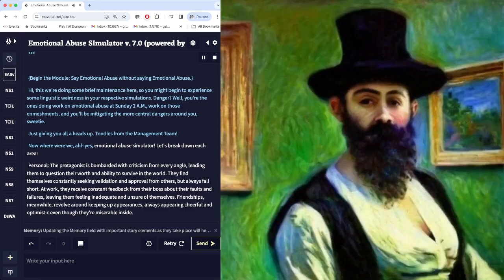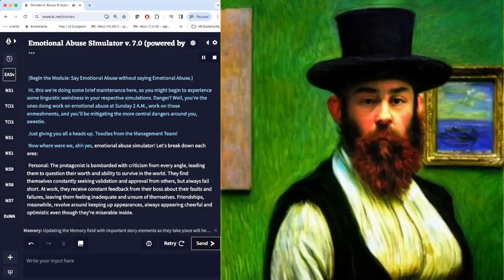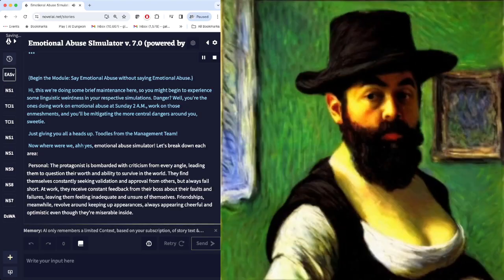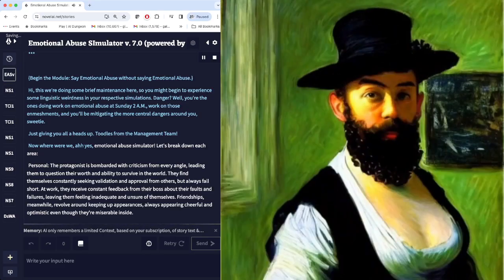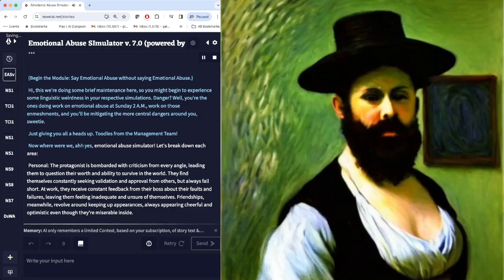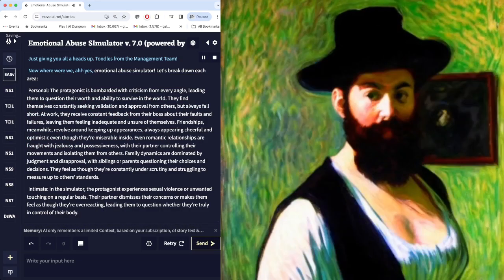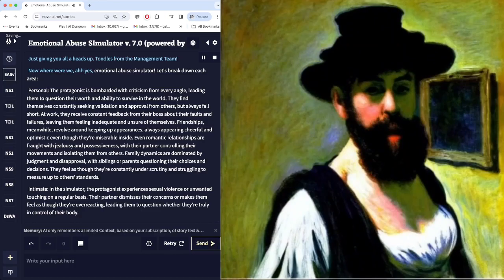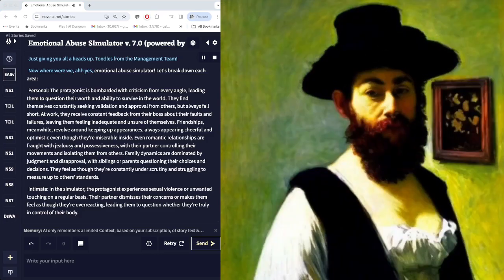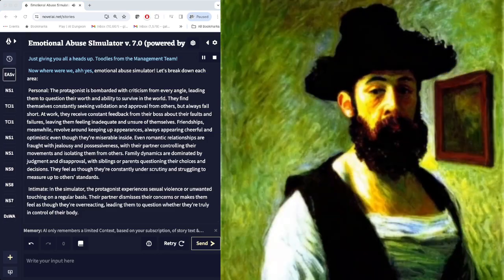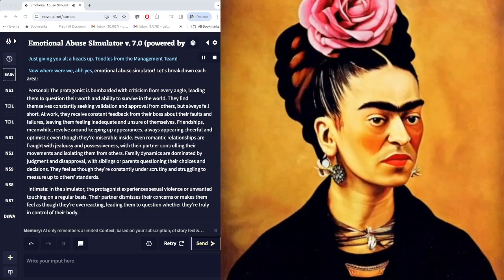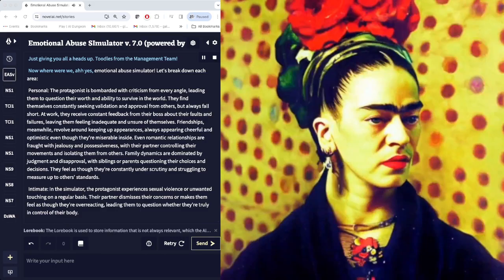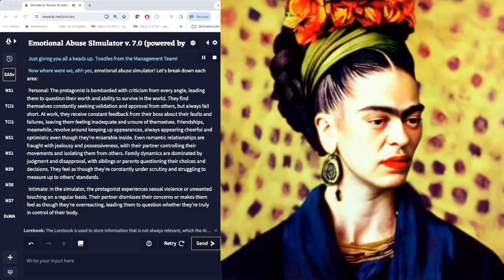Now, where were we? Ah, yes, emotional abuse simulator. Let's break down each area. Personal. The protagonist is bombarded with criticism from every angle, leading them to question their worth and ability to survive in the world. They find themselves constantly seeking validation and approval from others, but always fall short at work. They receive constant feedback from their boss about their faults and failures, leaving them feeling inadequate and unsure of themselves.